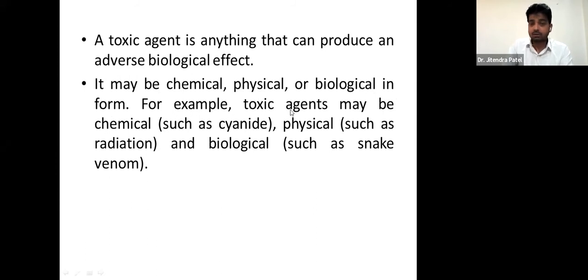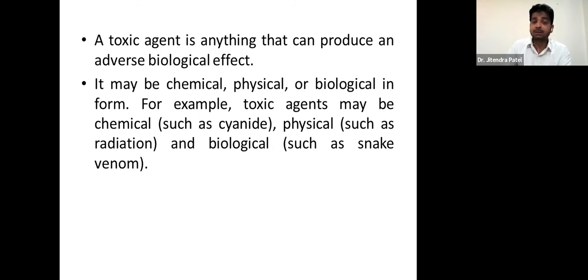For example, a toxic agent may be chemical, for example cyanide. All of you know that cyanide is a harmful chemical. Whenever it touches the tongue, death may occur, with cardiac arrest and respiratory failure in a fraction of time. So that is a very good example of a toxic chemical.